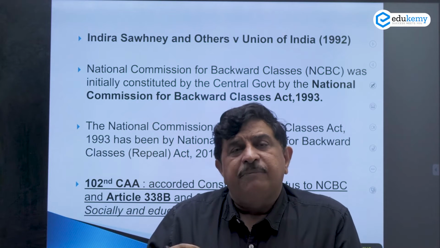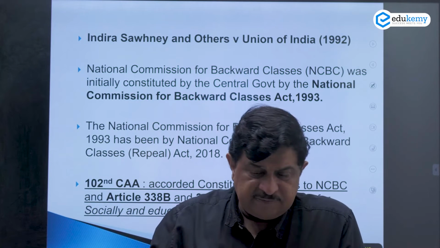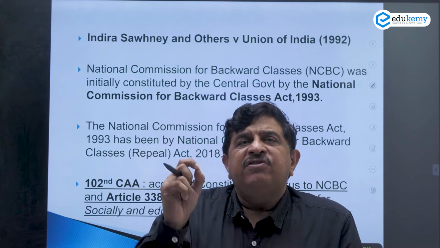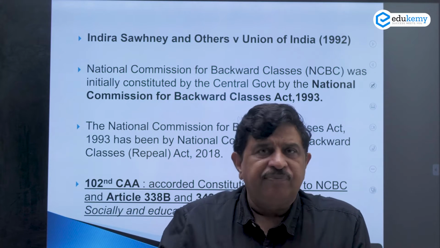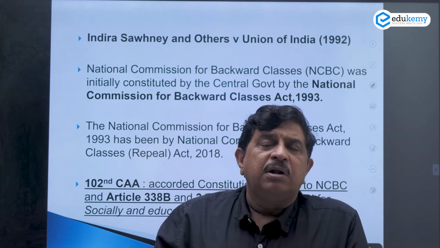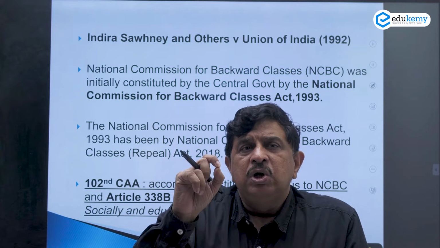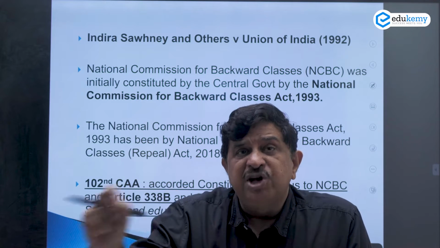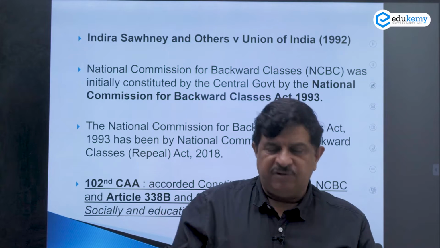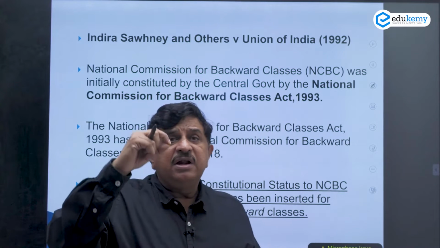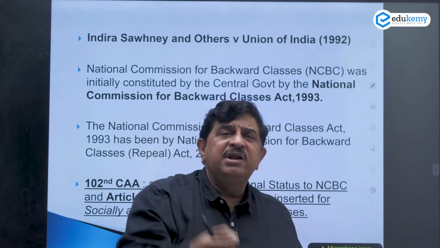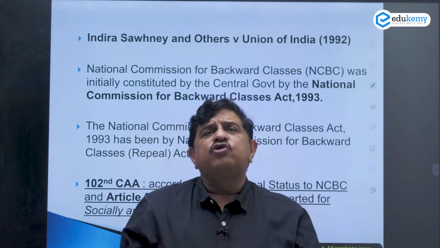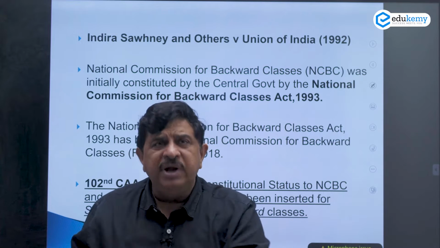So anyway, focus here. The Supreme Court asked the government to establish a body which will look into the affairs related to welfare measures for backward classes: what will define backwardness, which class shall be included, and if any class has to be excluded, how it needs to be excluded.